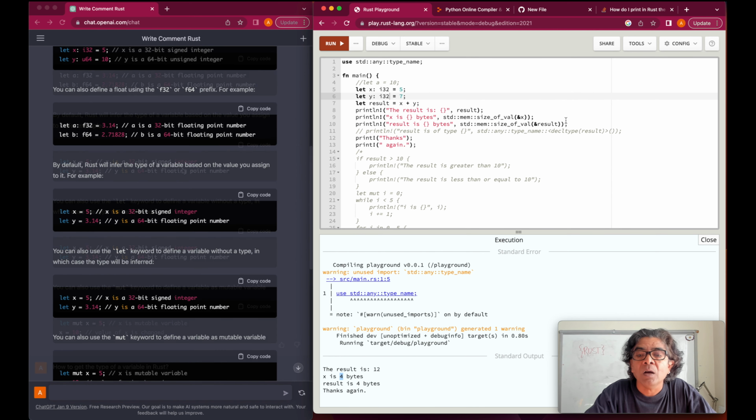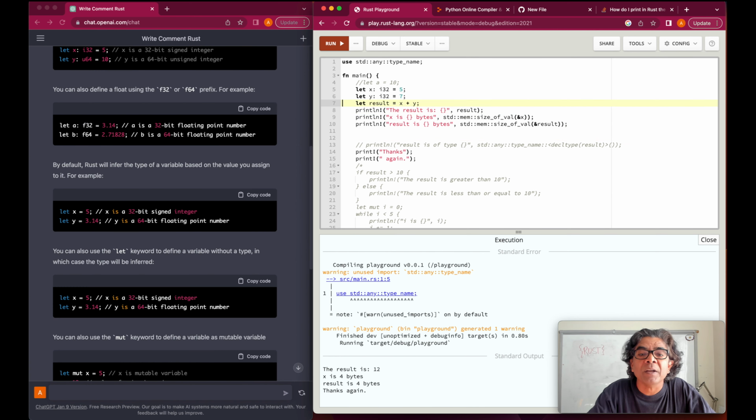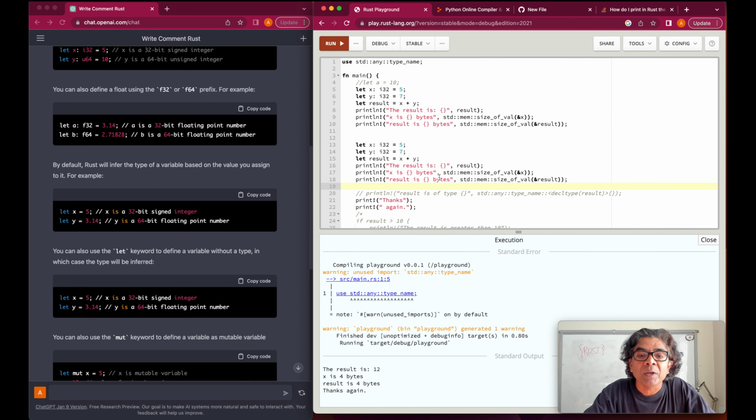Okay. Now, if we would want to test similar code for floating point, let's use a, b, and c. We will try to define the floating point first without the type definition. So we have 5.3, 7.1, result is a plus b, and we just call it c.